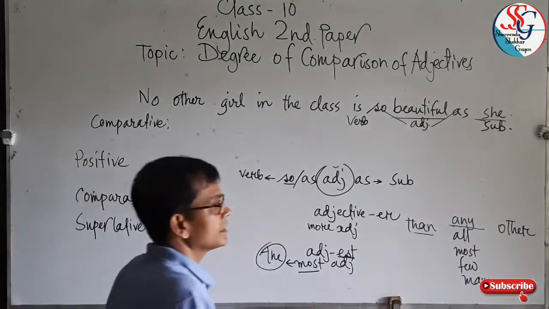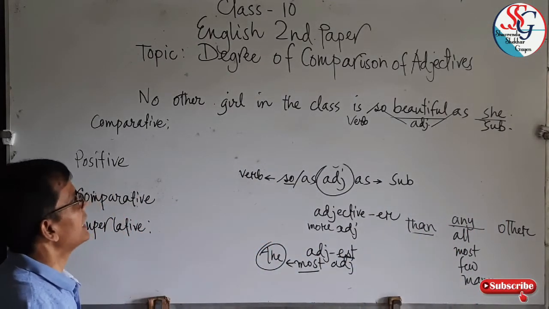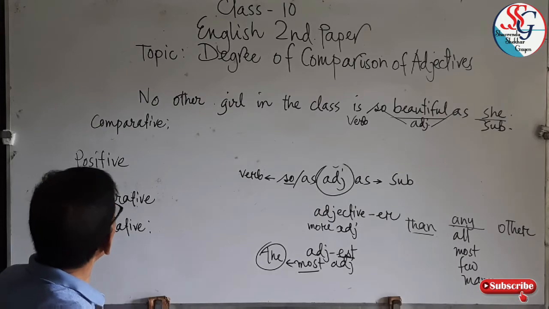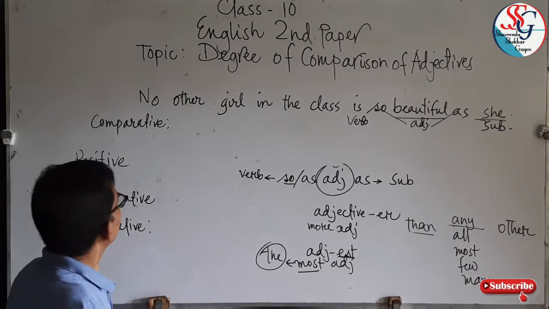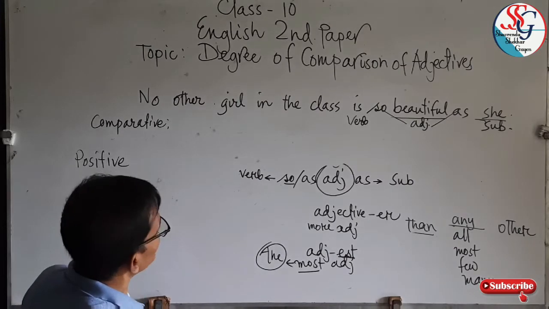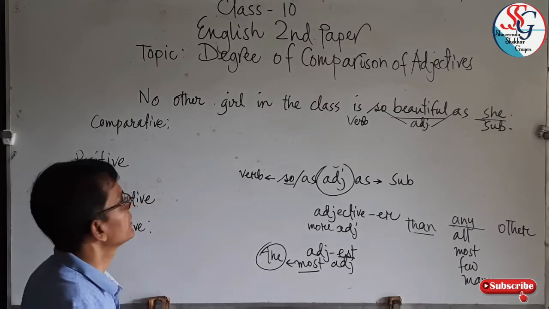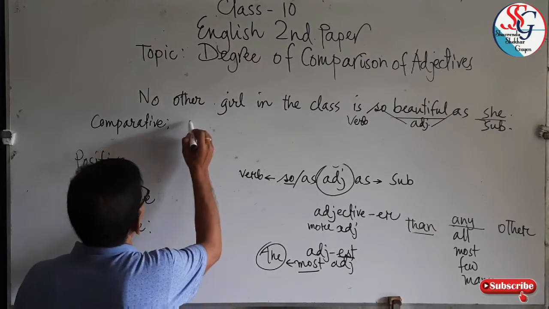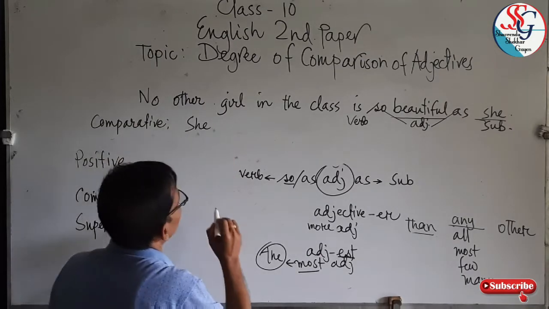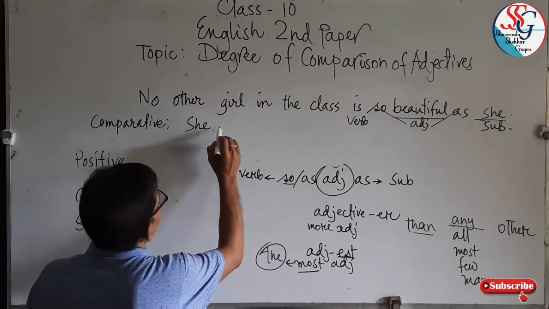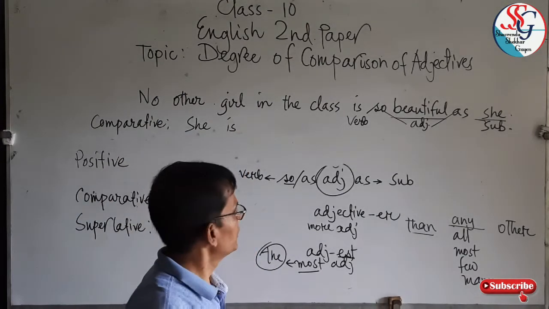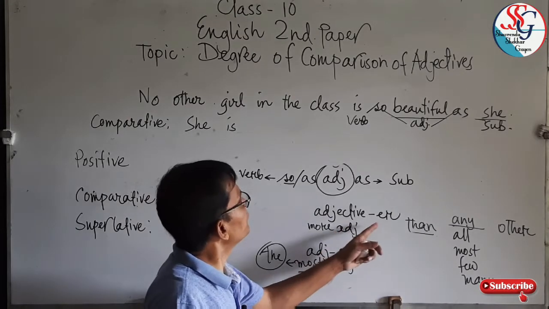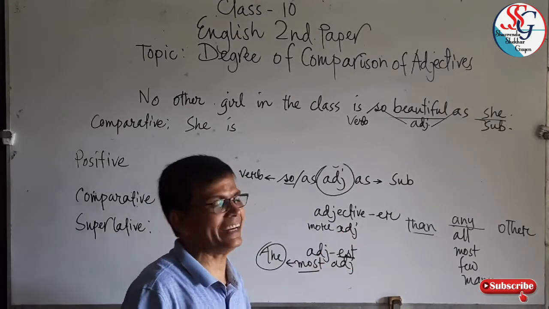Dear learners, you have to remember that when you are writing a comparative or superlative degree sentence, you will start with subject and verb. So subject she, and verb is. Now, beautiful. Beautifuler or beautifulest is not correct.